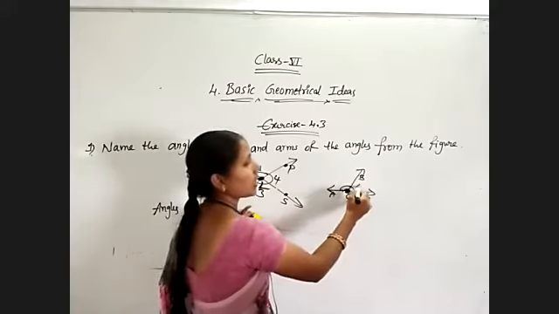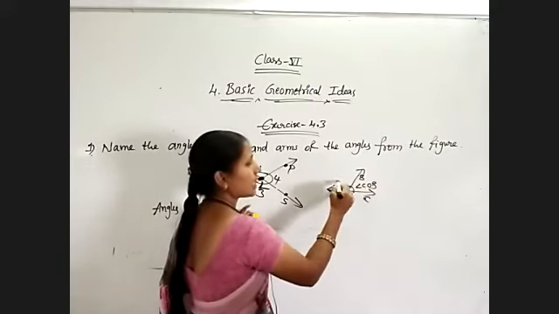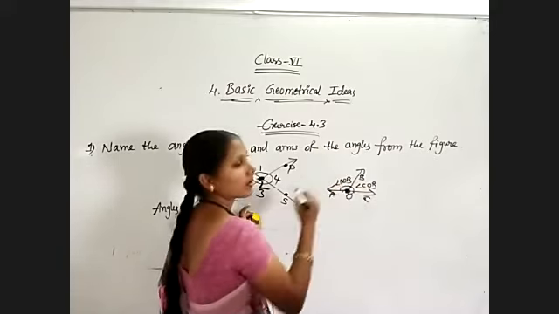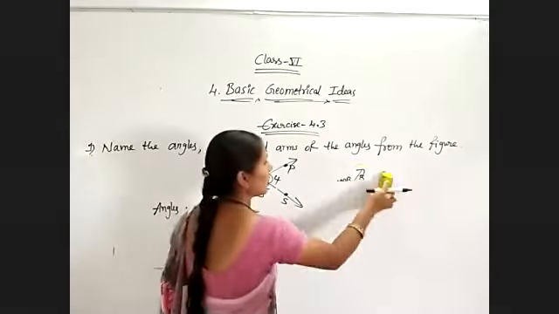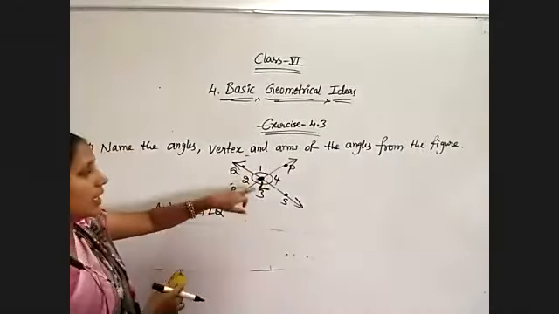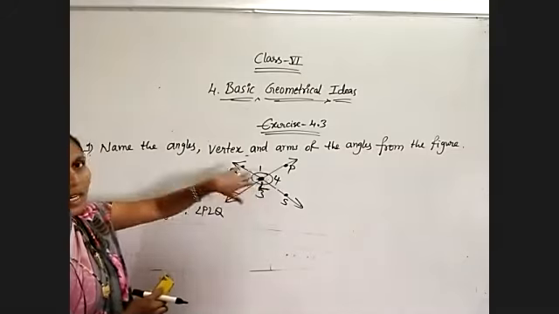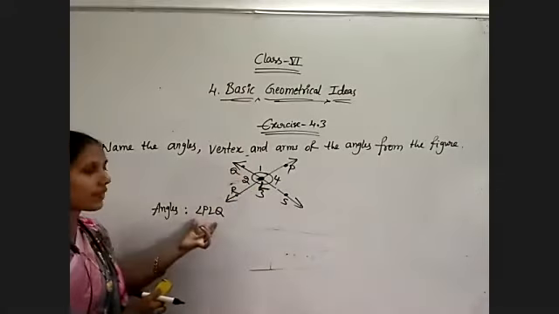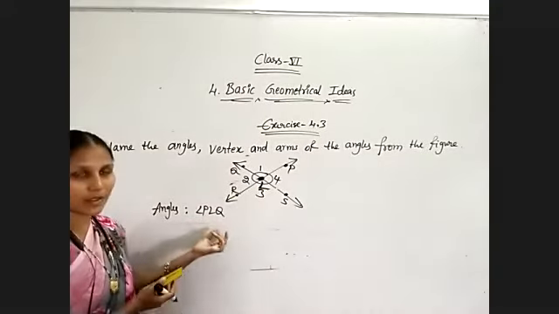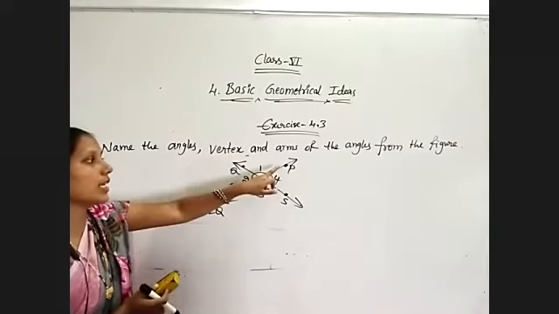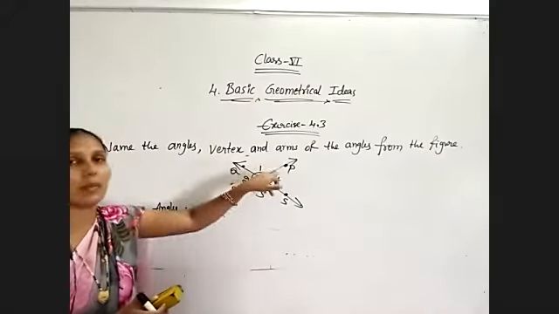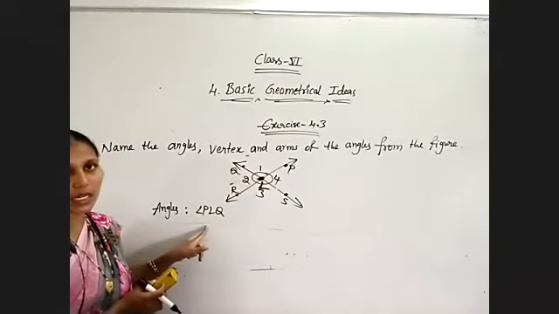This side is angle COB and this side is angle AOB. Don't confuse. Whenever at one point you are getting several angles, compulsory we have to name them by clockwise or anti-clockwise rotation. So we can write PLQ, otherwise QLP, no problem.